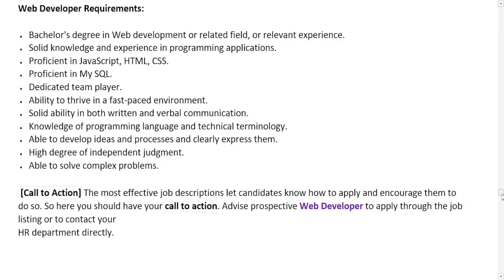At the end, our job description ends with a call to action paragraph that states how a potential candidate can apply for the job. In easy words, it says how they can approach an HR department to get more information about this job of a web developer. So basically, a medium of contact is written in this section by a company. And finally, our job description ends here.